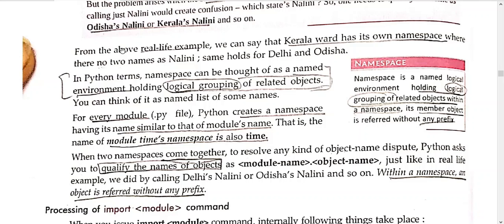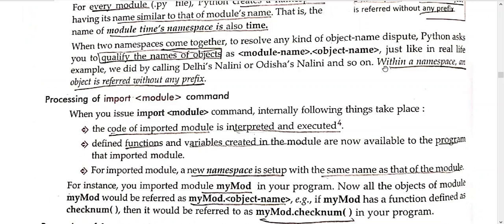Say Odisha is the module and we want to refer to Odisha's Nalini, or the Nalini that belongs to Odisha. So we added a prefix of this namespace before the object, or we can say the variable, whatever you are trying to refer to.